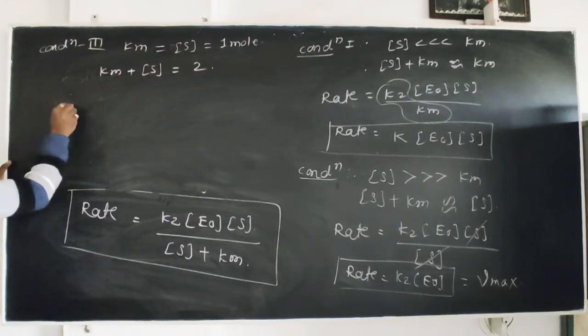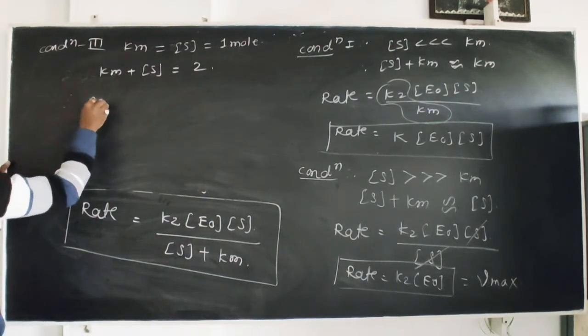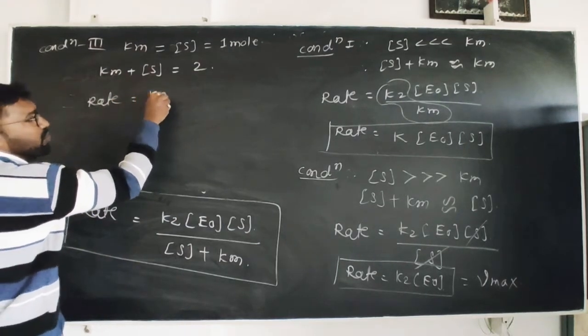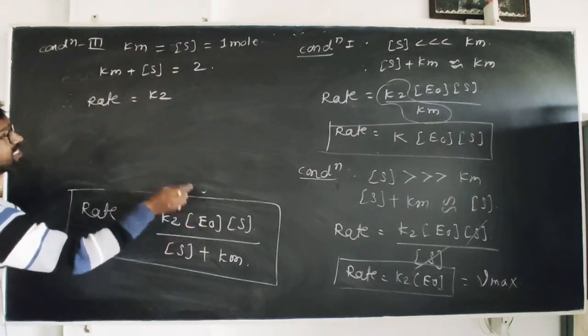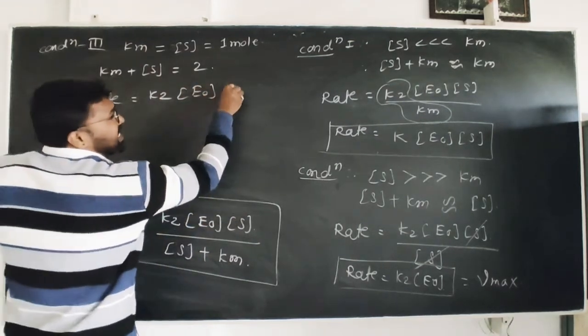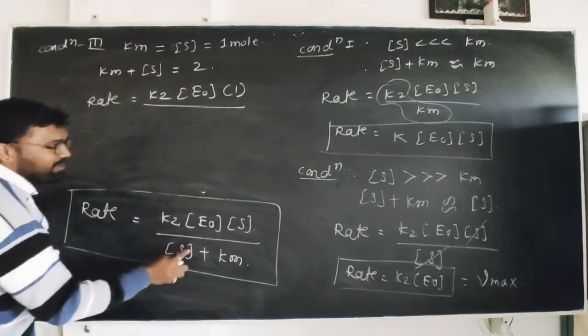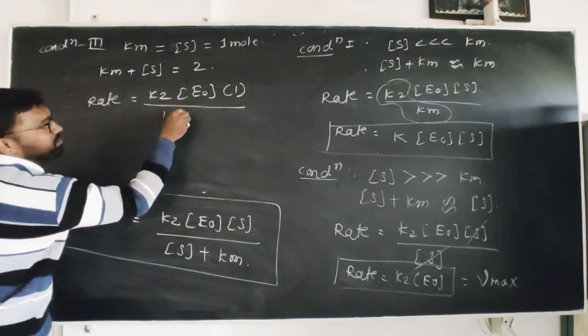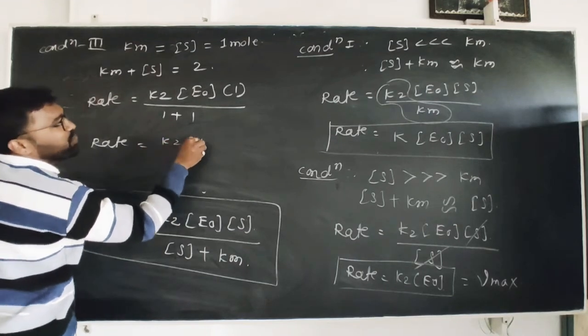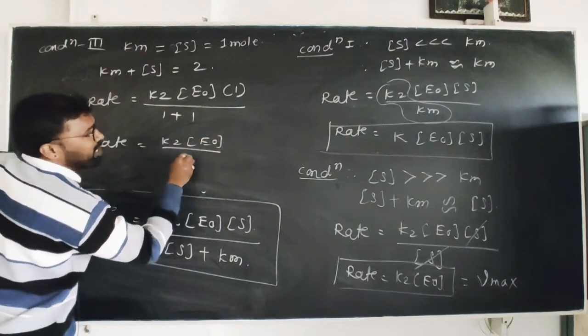Therefore you can write the rate law, which is K2 concentration of E0 as it is, concentration of substrate equal to 1 mole, divided by 1 plus 1. Therefore rate is equal to K2 into E0 upon 2.